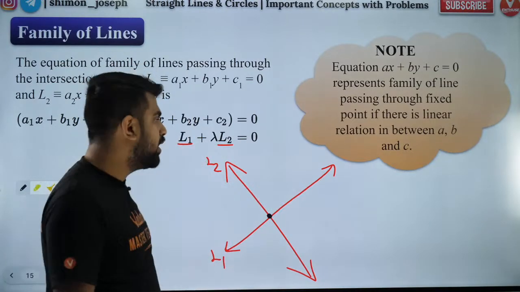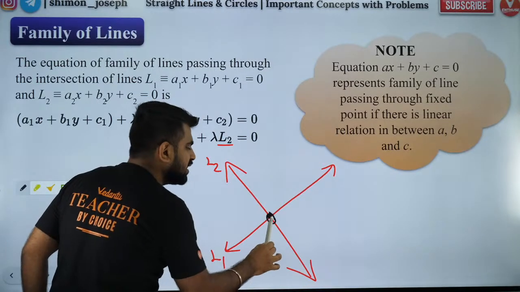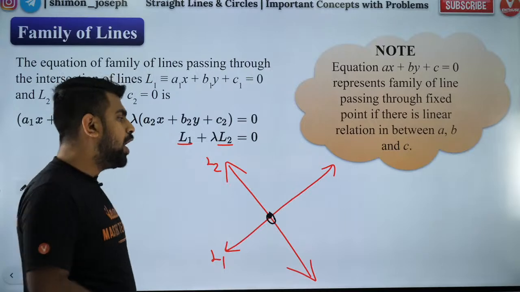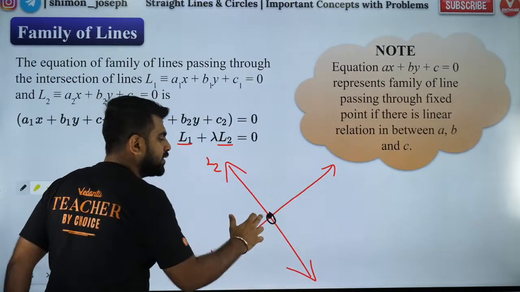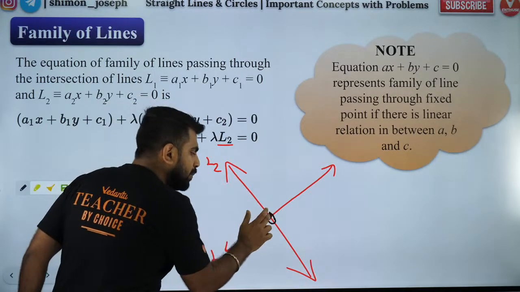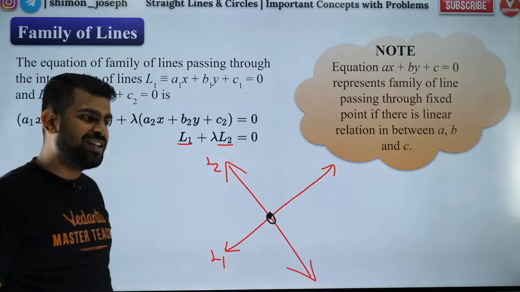Now, my dear boys and girls, the intersection of these two straight lines is 1 point. How many straight lines can pass through 1 point? Can anybody tell that in the chat? So through this 1 point, how many straight lines can pass through?